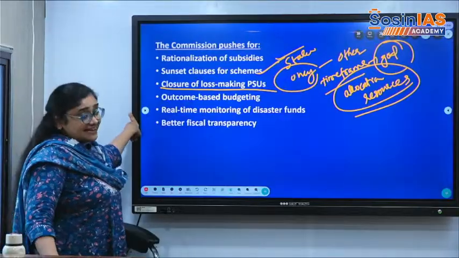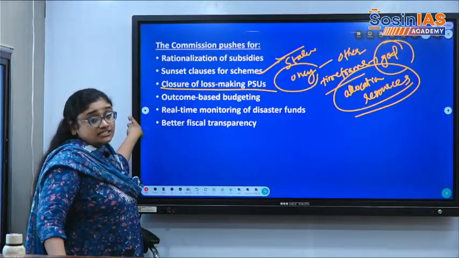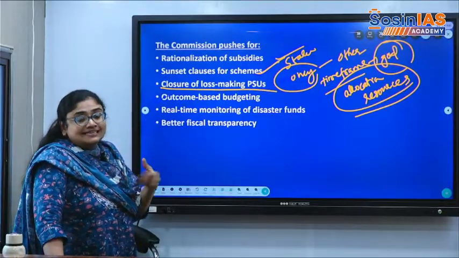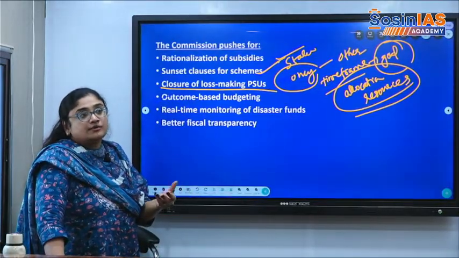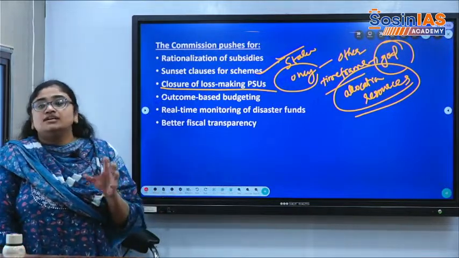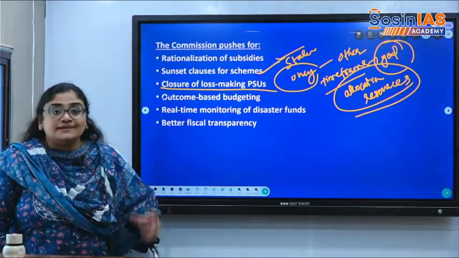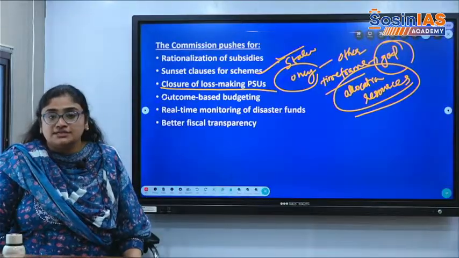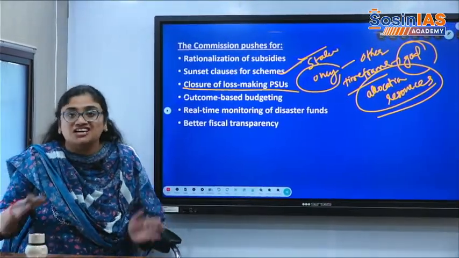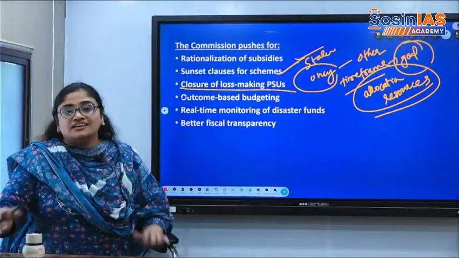Then outcome-based budgeting. Outcome-based budgeting means whatever assets or revenue are created out of a particular scheme, or what is the potential to create a grassroots level effect, positive outcomes in terms of capabilities of people, in terms of improvement in the livelihoods of people, not just structures or infrastructure created.